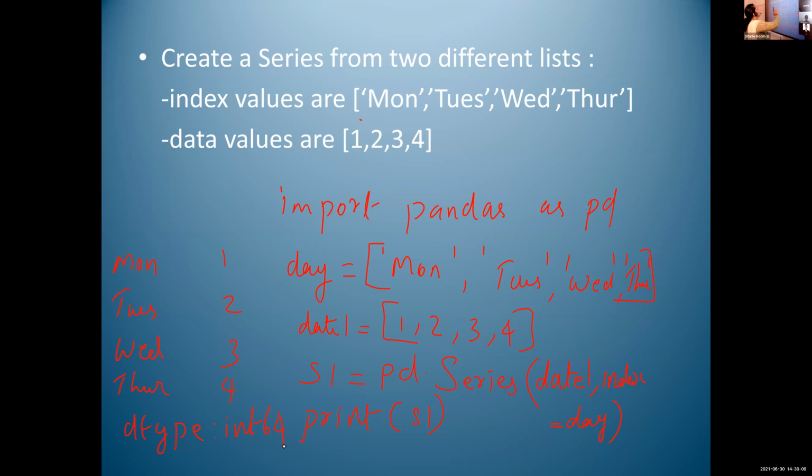Read the question, Vidur. Display a series with values 0, 1, 2, 3, 4 using range function. Okay, we have to display a series with values 0, 1, 2, 3, 4. Lydia, what is the first statement for series creation?